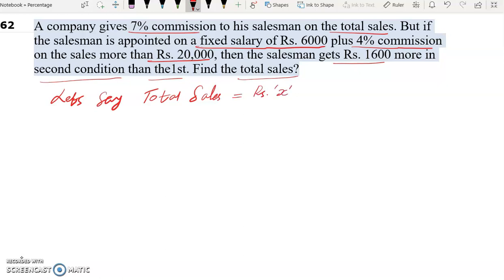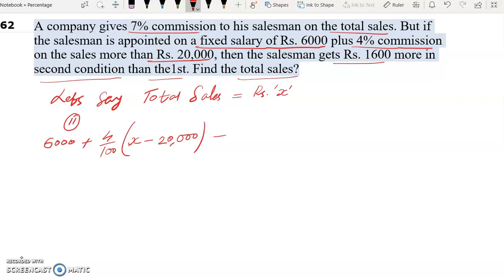Now the second condition gives more earning to the salesman than the first. The second condition says he gets a fixed salary of rupees 6,000 plus 4% commission on the sales more than rupees 20,000. More than rupees 20,000 means X total sales minus 20,000. The second condition gives him more earning.